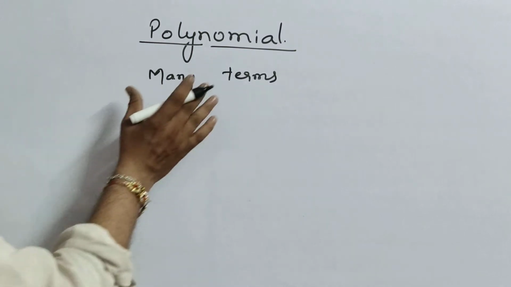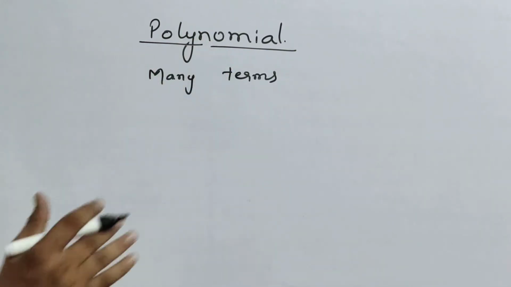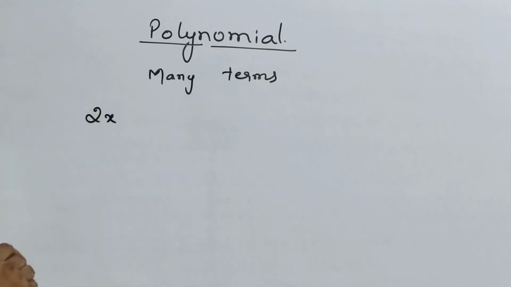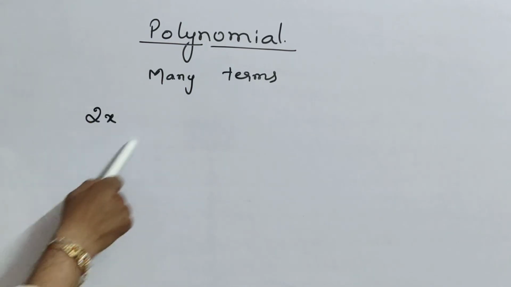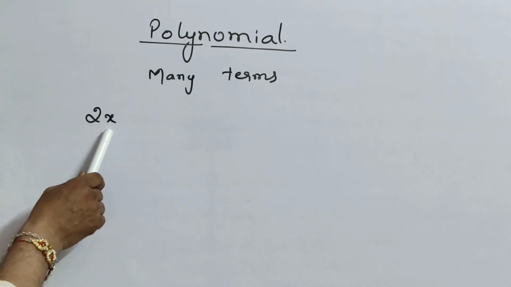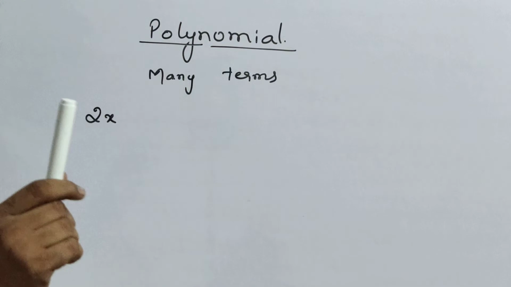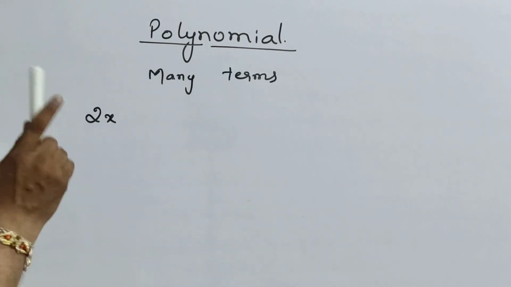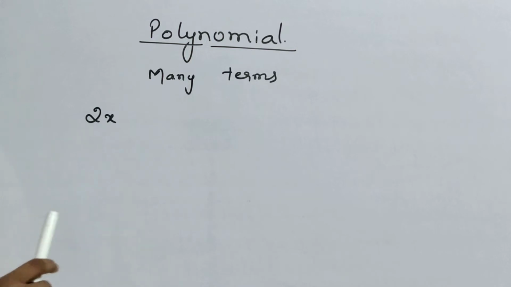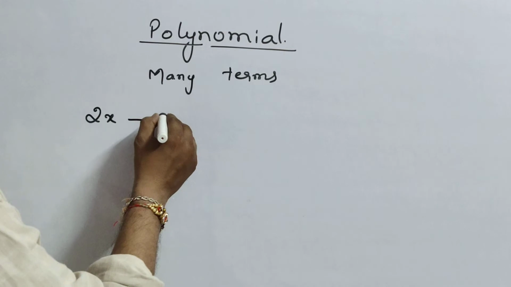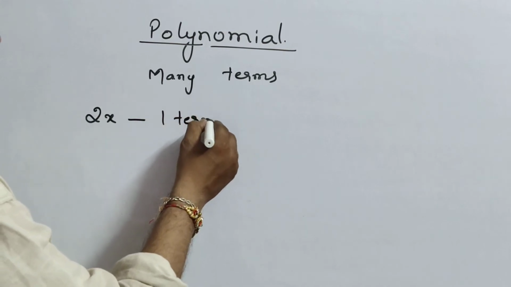Listen very carefully. You know very clearly about the term. So 2x is a term. It contains only one term. Don't think that there are two terms, because as I told you, the product of a constant and a variable is always only one term. So 2x is one term.